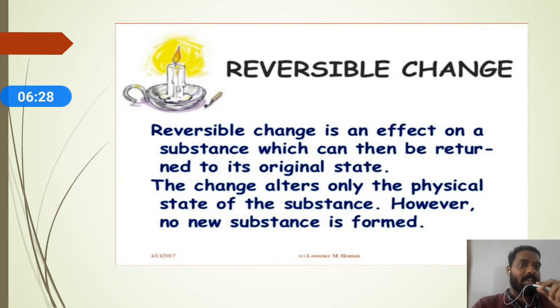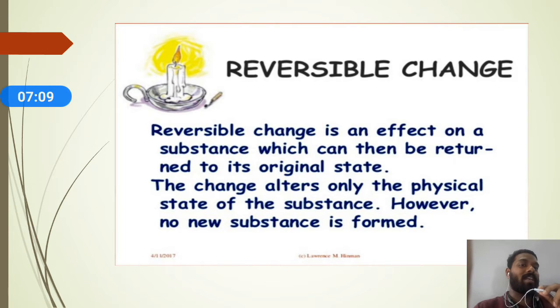Yes, we can start with the first, reversible change. What do you mean by reversible change? Reversible change means, suppose any change is taking place, and that particular change comes back to the original position. Let us see here. A reversible change is an effect on a substance which can then be returned to its original state. Any change that takes place and then comes back to the original position, we can call it a reversible change.